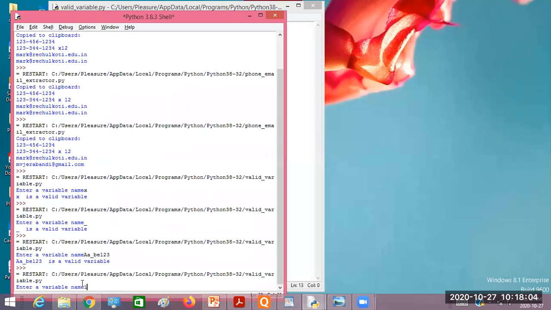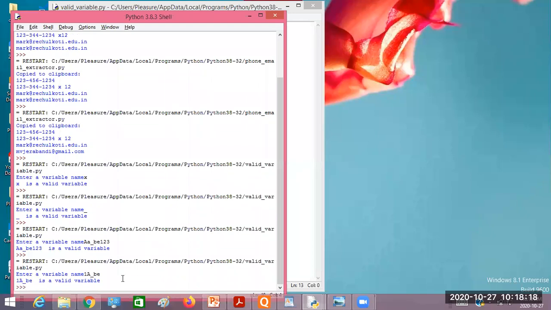Now let us see here. I'll go with 1A underscore BE. Now, is it valid or invalid? Invalid, sir. Now let us check whether it gives invalid or not. Now see here, what we are getting is a valid variable. Why is it giving us a valid variable?